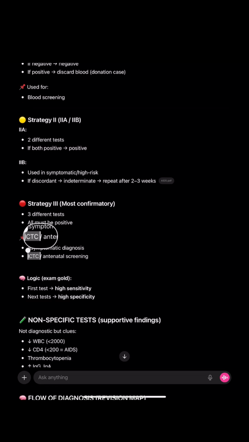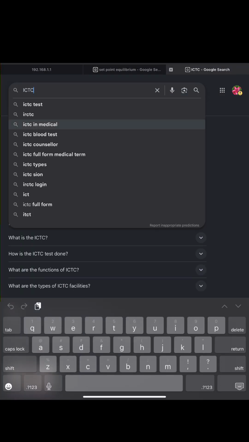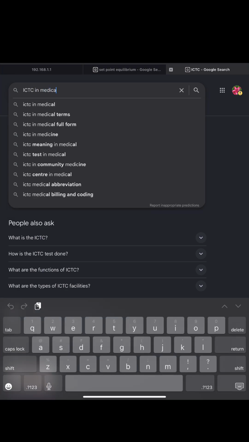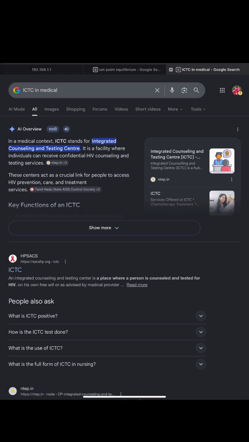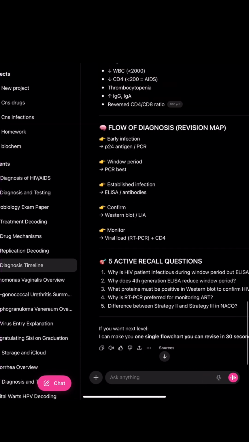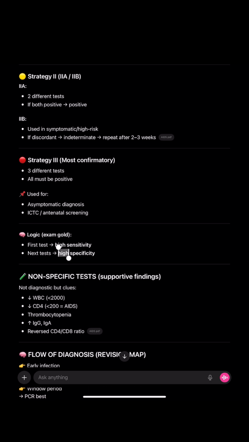What is ICTC? It is the Integrated Counseling and Testing Center. So the first test should have high sensitivity, and the next test should have high specificity.